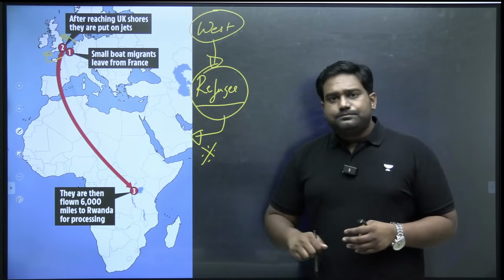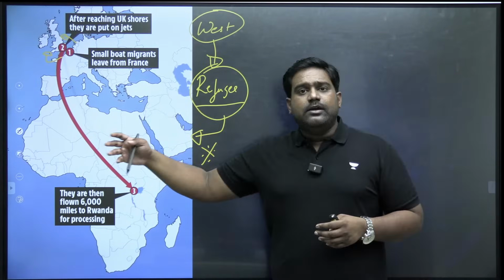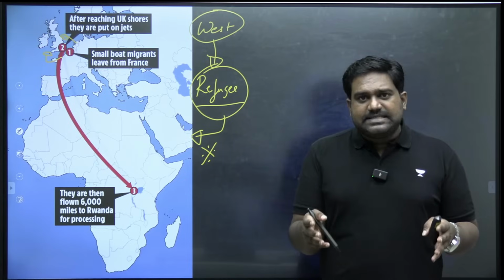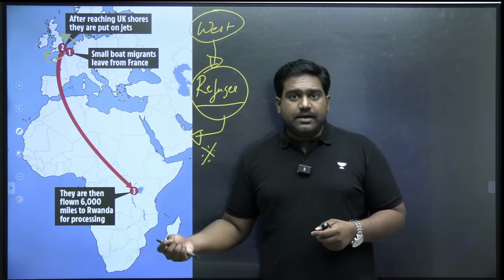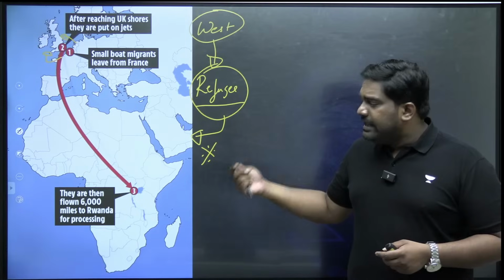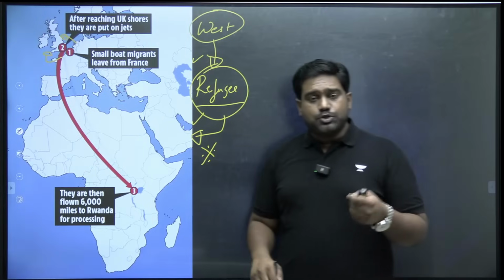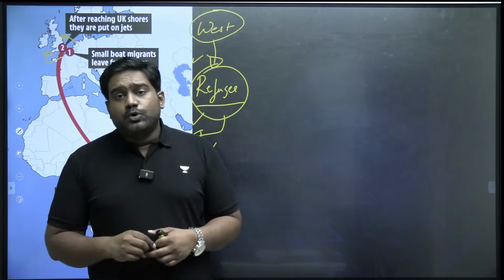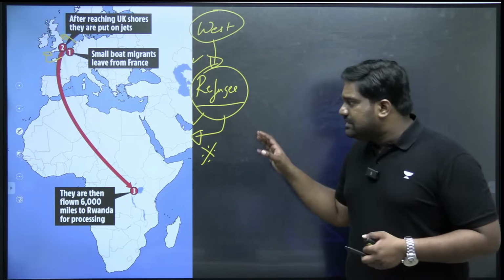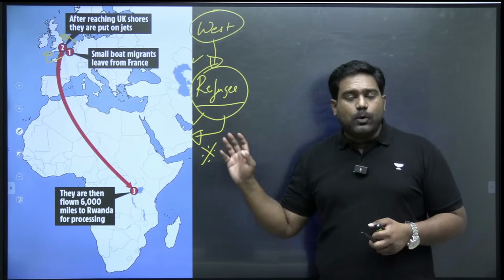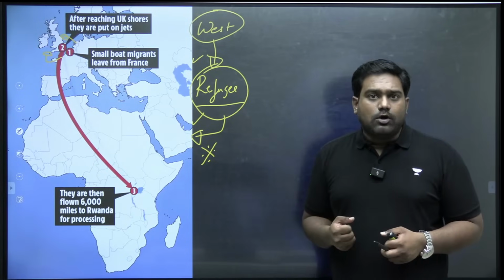It not only creates an economic burden on the state, because on the grounds of human rights, the state will be obligated to provide them a basic living, provide them shelter, food, etc., and also ensure their overall well-being. Plus, some illegal migrants or asylum seekers might break the law, or they might be pushed to break the law out of desperation, right? Which could create security problems and social situations as well. So there are many concerns associated with huge refugee inflow and the problem of illegal migration. And that's something UK has been dealing with from a long time.